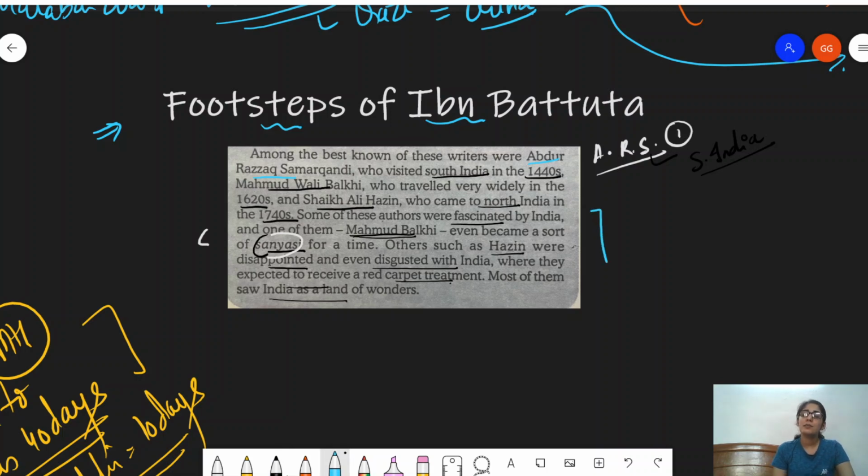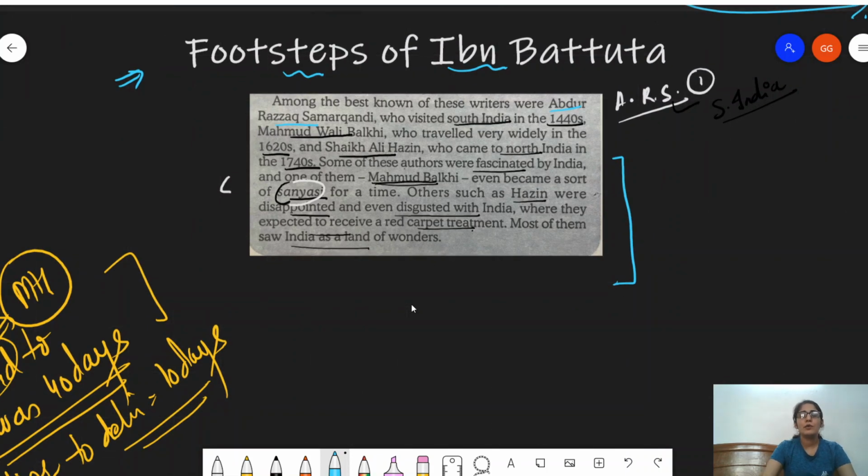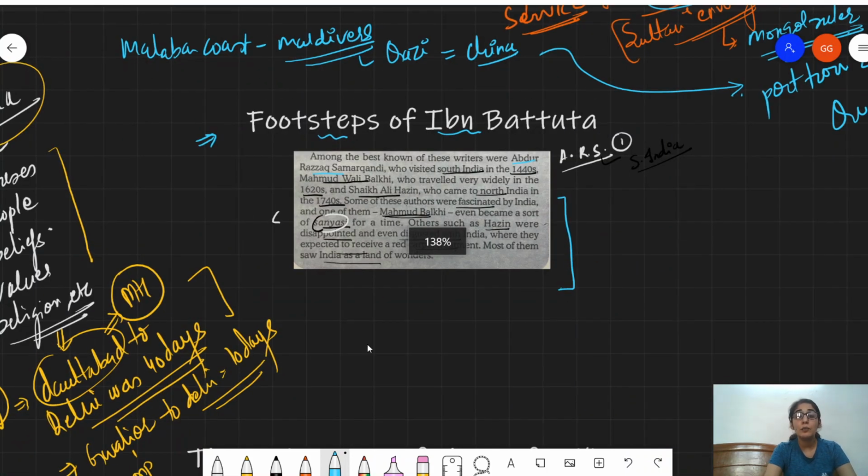So what is this text basically telling us? It tells us that Ibn Battuta influenced a number of travelers. The names are given in this picture. You can take a screenshot of it or write these names down. All these people were fascinated by the travels of Ibn Battuta and by the curiosity about what a new place would be like, what its culture would be like, how the people would be like.